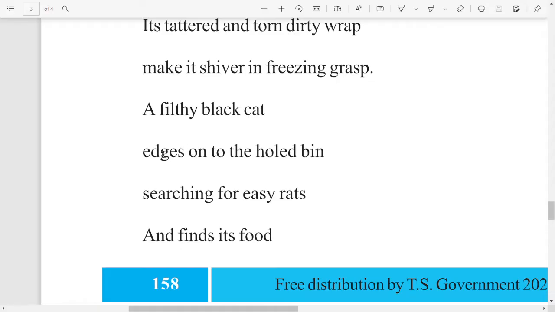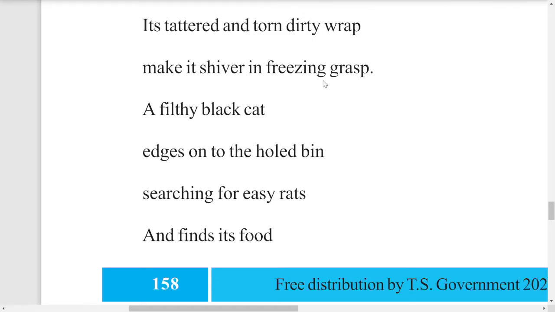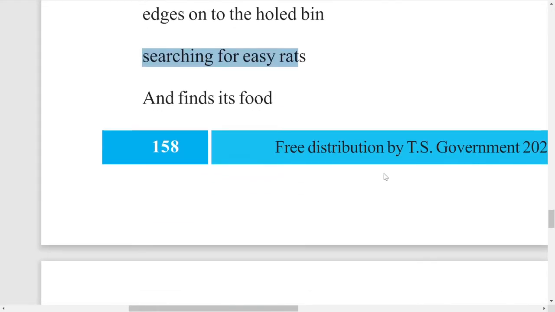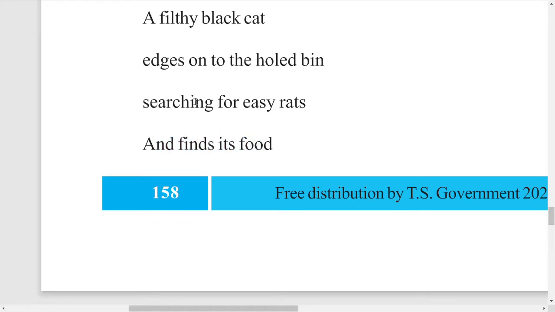A filthy black cat edges onto the whole bin, searching for easy rats, and finds its food. So as the situation is there in that area, in that dustbin, immediately there was a filthy cat. Filthy in the sense dirty cat, bad, like all dirty, all its body is dirty, smelling and all. So that type of filthy cat was immediately there onto that dustbin, and it was on the edge of the hold bin. Hold bin in the sense the bin is also not that perfect. It was completely dirty. So it was searching for its easy rats and finds its food. So this filthy black cat is searching for the easy rats.